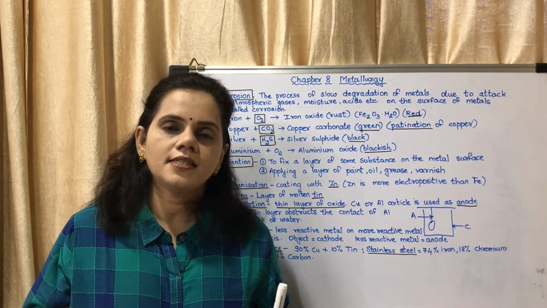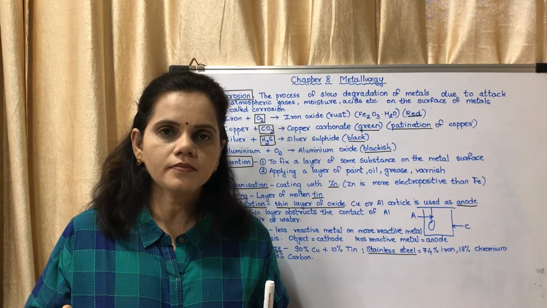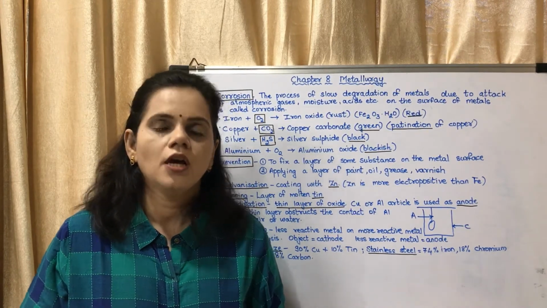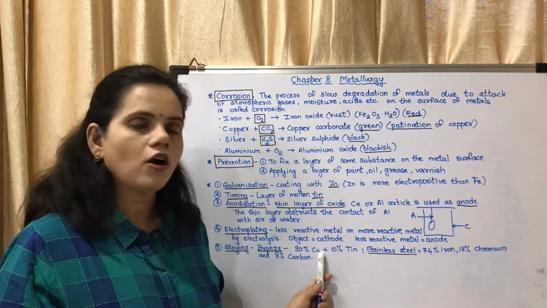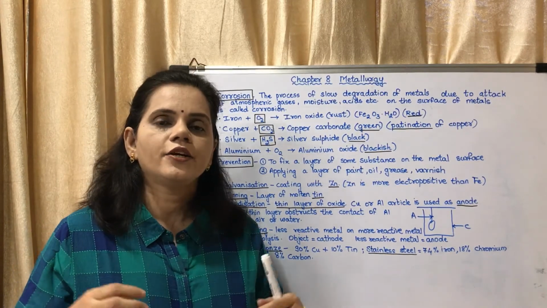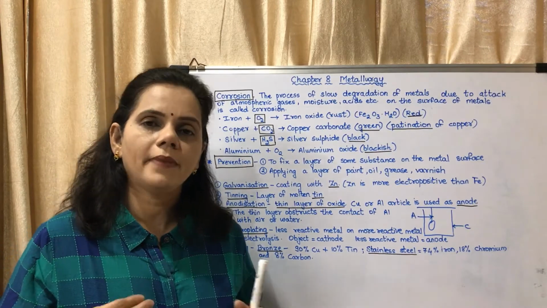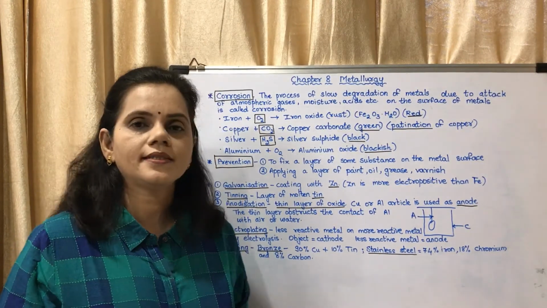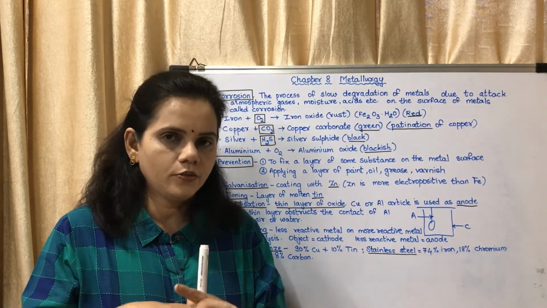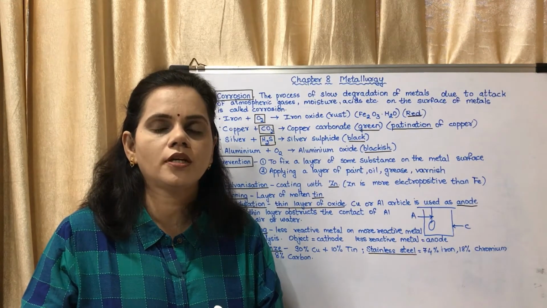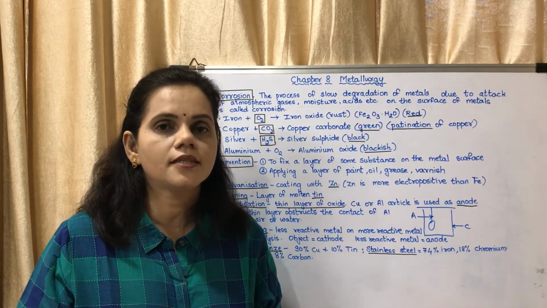Consider we have to make an alloy of bronze. What you have to do is take copper, take tin, and melt them. You have to take 90% melted copper and 10% melted tin. You mix them in that particular proportion and you will get the alloy which is bronze.